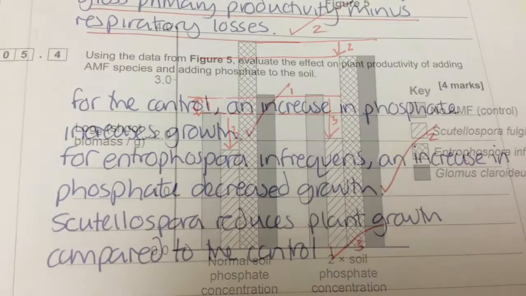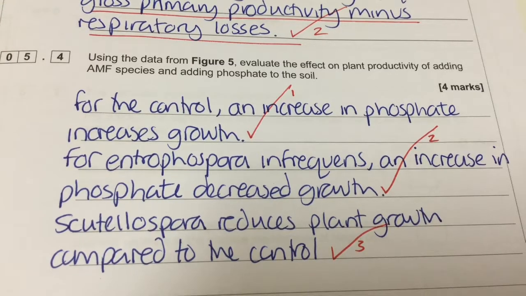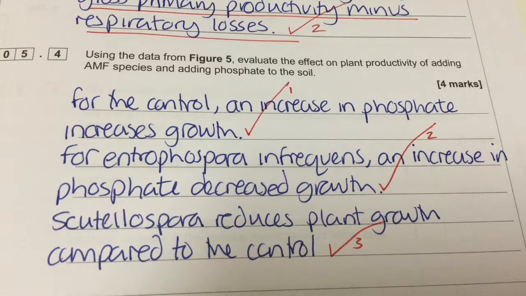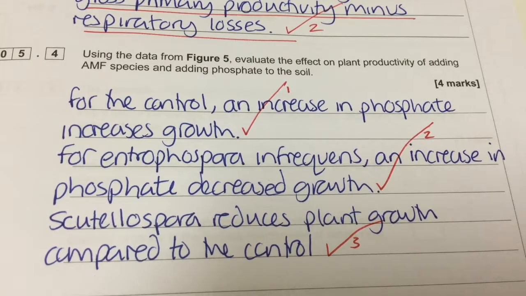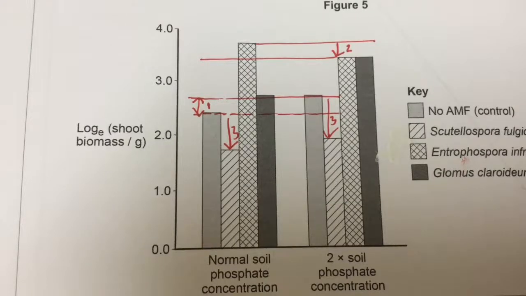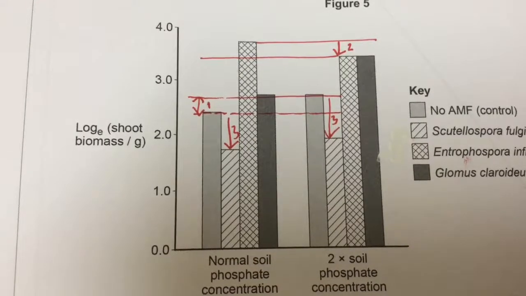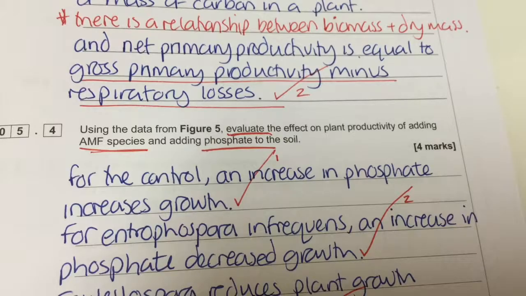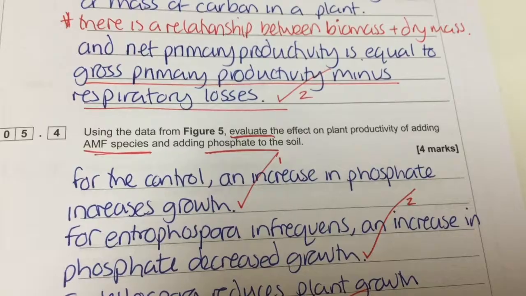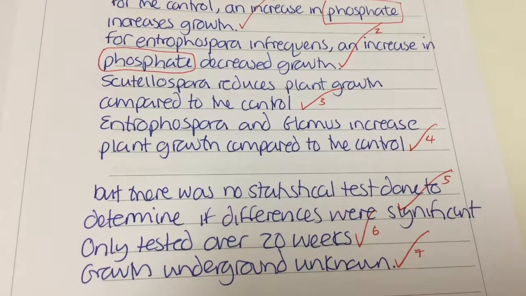So the first thing I'm going to say is that Scuttlespora fulgida reduces growth, whereas Entrophospora infrequens and Glomus chlorodium both increase growth. And that's because I'm just looking at that 4 sets of bars, comparing it to the first bar, which is the control. I double check back to the stem of the question. It's asked me to use the data. So I've done that. I've talked about increases or decreases.